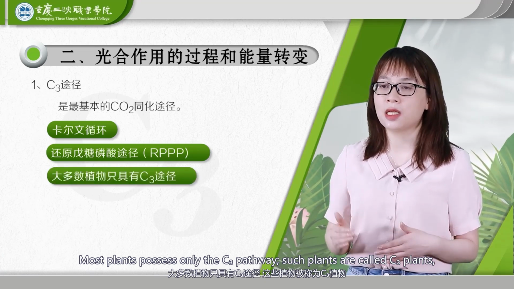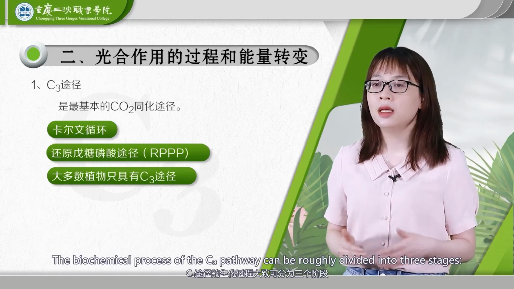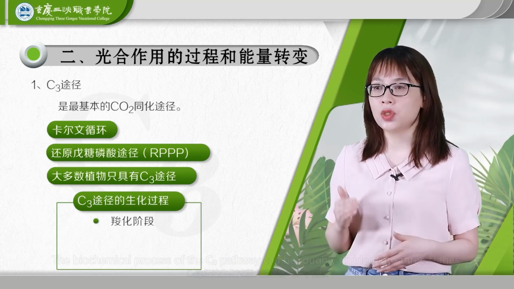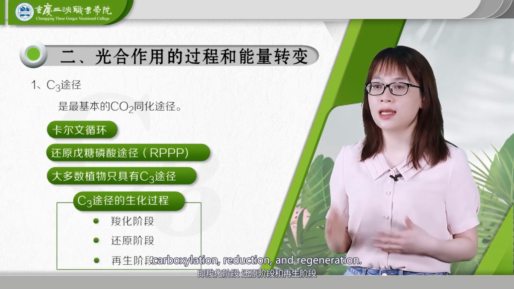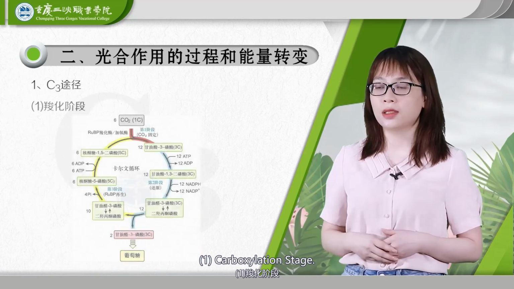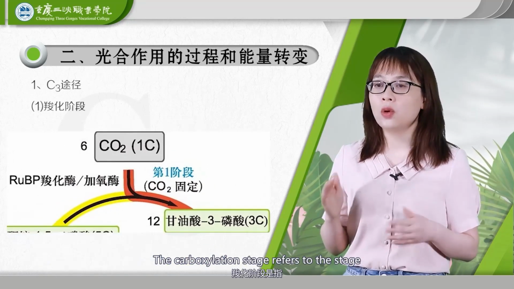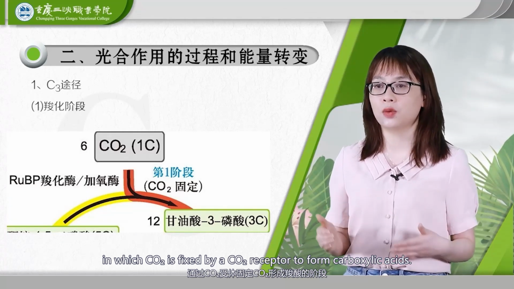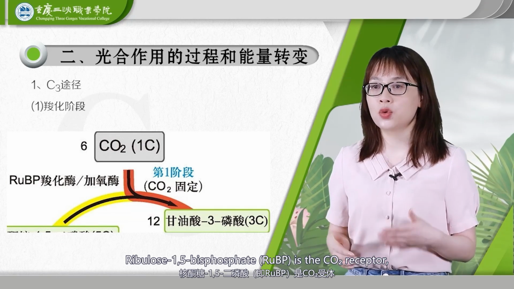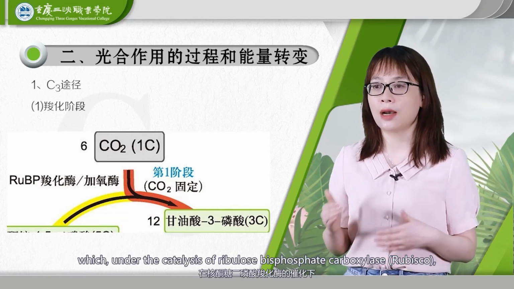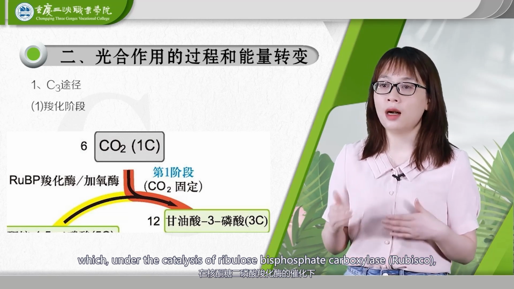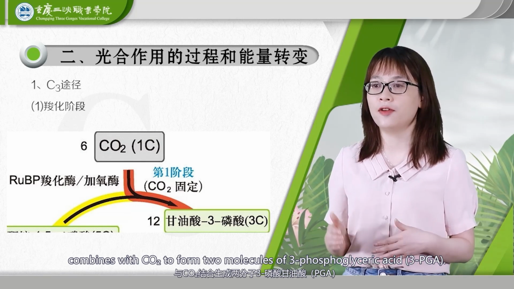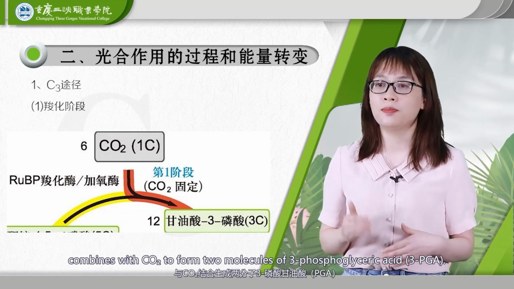Such plants are called C3 plants, e.g. rice, wheat, etc. The biochemical process of the C3 pathway can be roughly divided into 3 stages: carboxylation, reduction, and regeneration. 1. Carboxylation stage. The carboxylation stage refers to the stage in which CO2 is fixed by a CO2 receptor to form carboxylic acids. Ribulose 1,5-bisphosphate, RuBP, is the CO2 receptor, which, under the catalysis of ribulose bisphosphate carboxylase, Rubisco, combines with CO2 to form 2 molecules of 3-phosphoglyceric acid, 3-PGA.